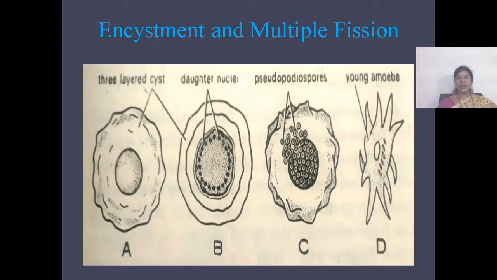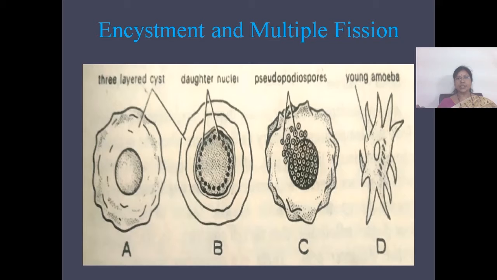Whereas in Actinosphaerium, the single nucleus will divide into multiple nuclei simultaneously. So many daughter nuclei will be formed, and they will be arranged at the periphery. Later on, the cytoplasm of the organism will also divide, and the cytoplasm surrounds each daughter nucleus, thus forming many daughter individuals.